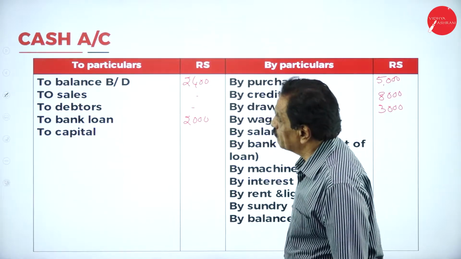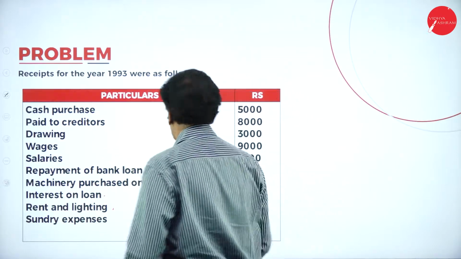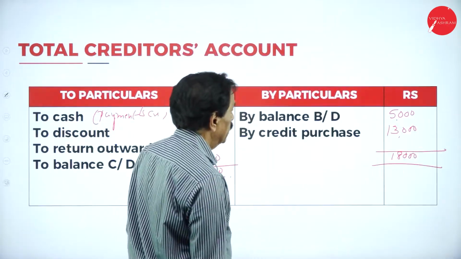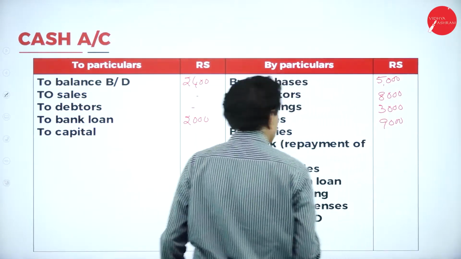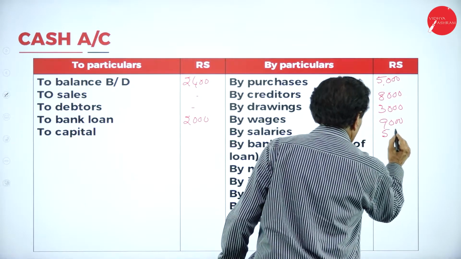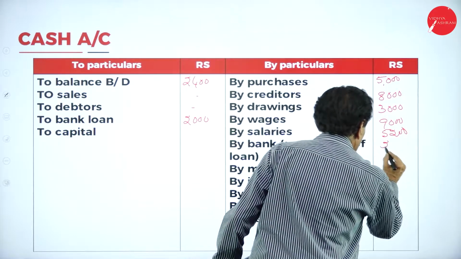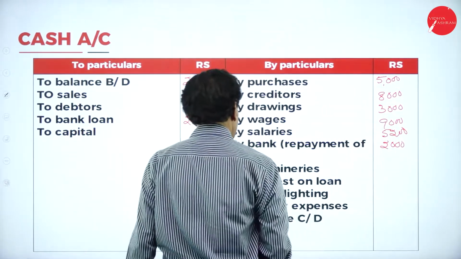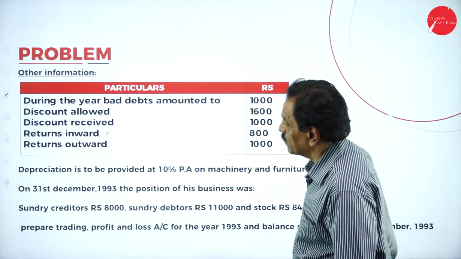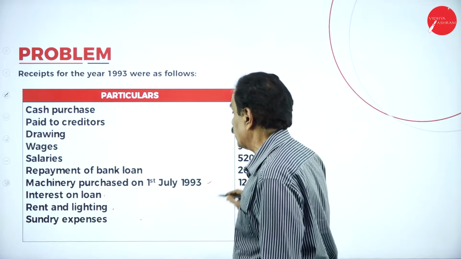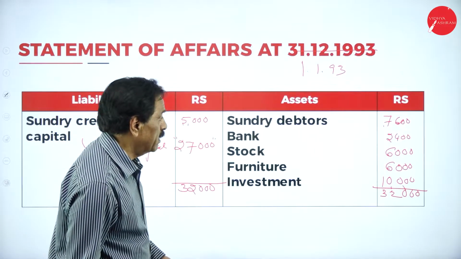Wages paid. So wages paid 9,000. Then salary paid 5,200. Repayment of bank loan 2,000. Then machinery purchased. Machinery purchase on 1st July 12,000, all cash payment.